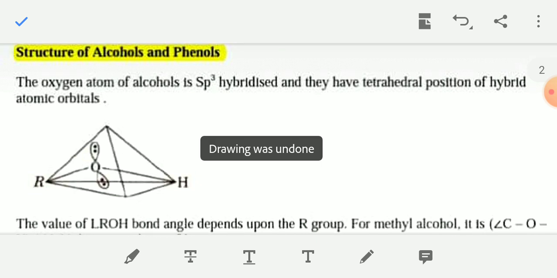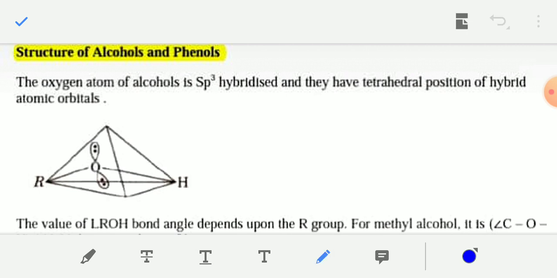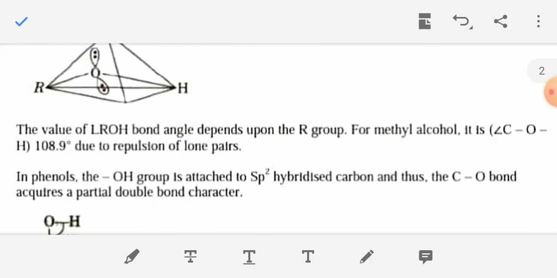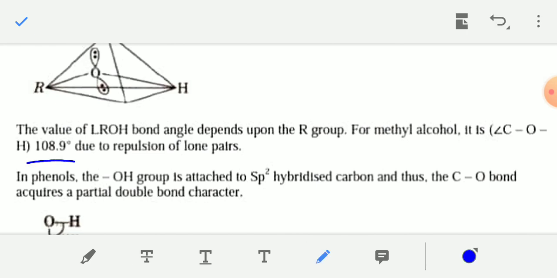Now, structure of alcohol and phenols. I have told that the oxygen atom of alcohol is sp3 hybridized and they have a tetrahedral structure. The structure is tetrahedral, and the carbon-oxygen-hydrogen bond angle is 108.9 degrees due to repulsion of the lone pairs present on the oxygen atom.